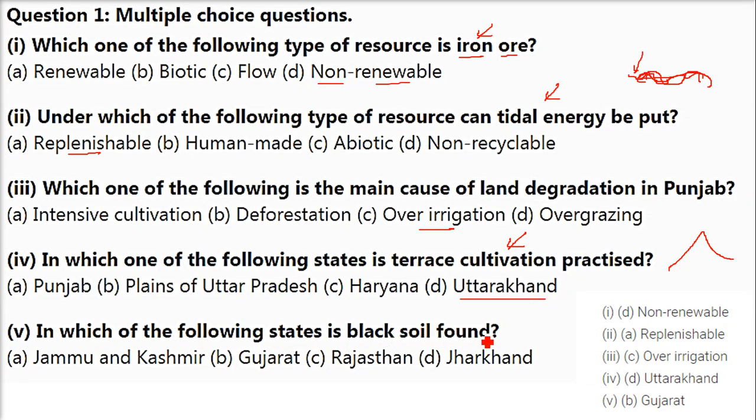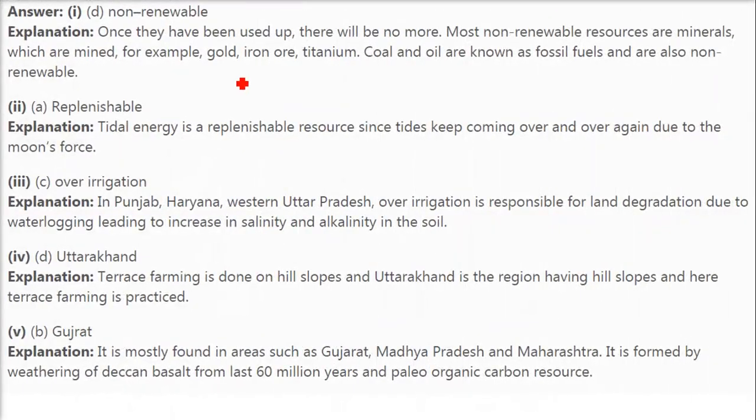In which of the following states is black soil found? The answer is, it is found in Gujarat. Now the explanation is, we have to give the explanation also. Why is this iron ore non-renewable? That is, once they have been used up, there will be no more.